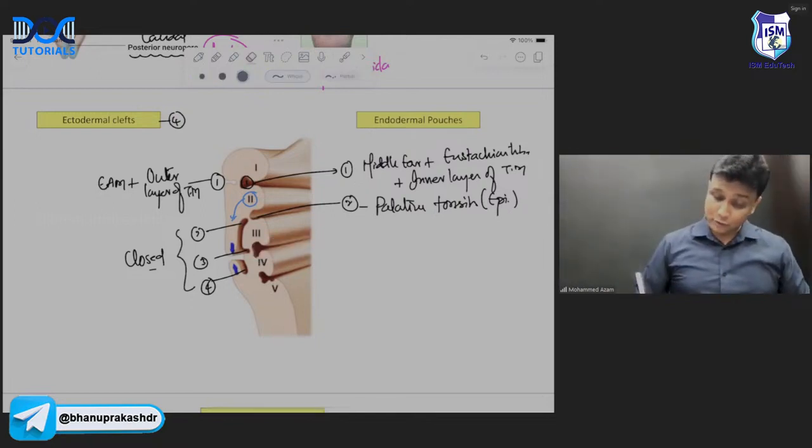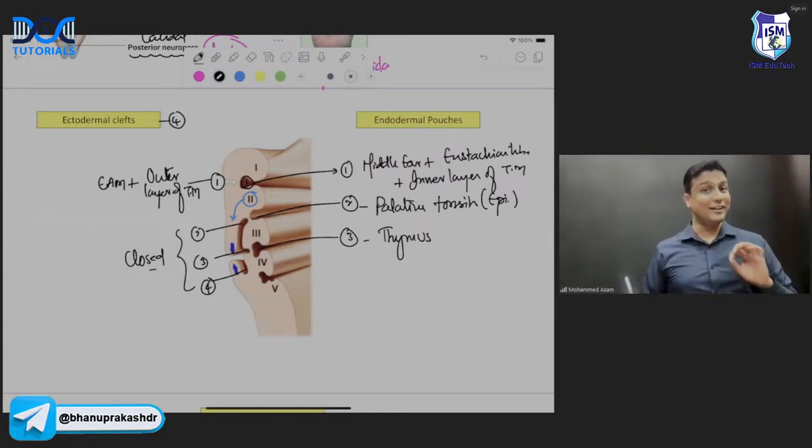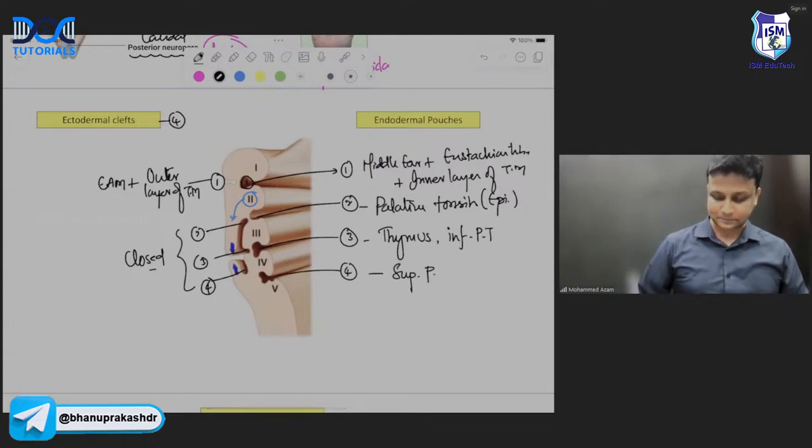The third pouch is very much important here for your MCI exam. It is going to form thymus. And how to remember? Remember, third pouch is going to form thymus. Okay. And along with the thymus, it is going to form inferior parathyroid gland. And the fourth pouch is the one which is going to form your superior parathyroid gland.